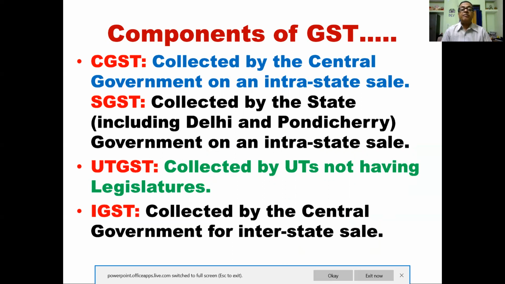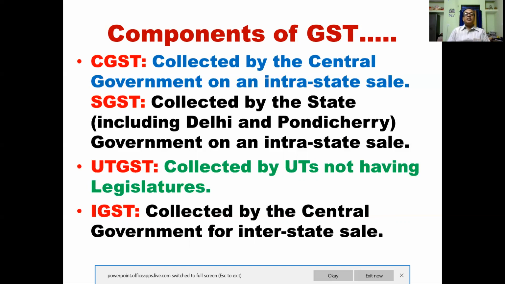Suppose something is produced in one state, for example Maharashtra or Madhya Pradesh or Bihar, and it is produced and sold in that state, then it is collected by the union government. Again, SGST is collected by the state goods and service tax, collected by the state, including Delhi and Pondicherry government, on an intra-state sale.